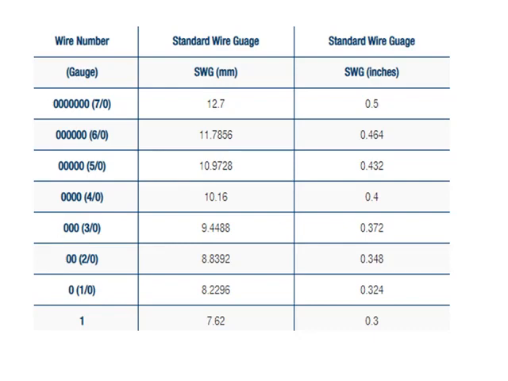Here's the example, it's just an example. So, for example, the wire gets fixed into the notch number 1. So, the size of the wire in mm will be 7.62 and in inches it will be 0.3.